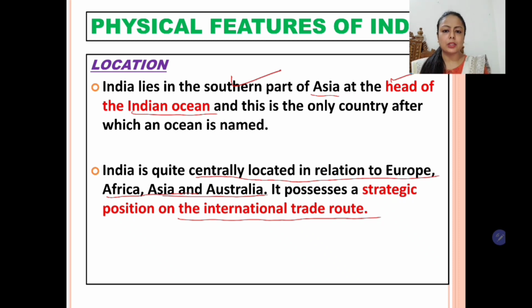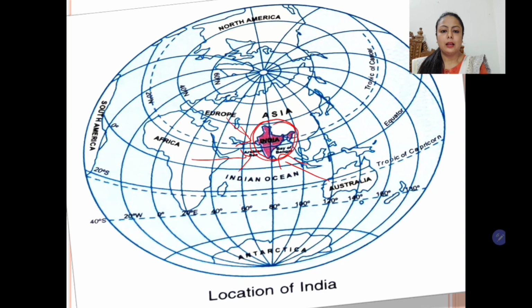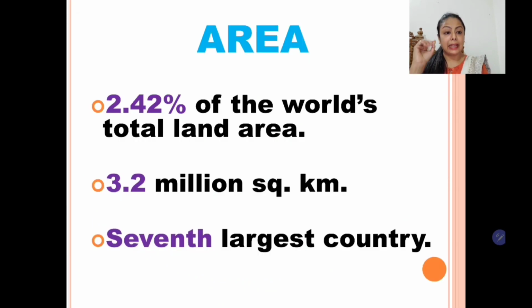So this was about the location of the country. It is located at the head of the Indian Ocean. Now children, we will see the area. So 2.42% of the world's total land area is occupied by India, and it is 3.2 million square kilometers. This is the area, and it is the 7th largest country in the world.